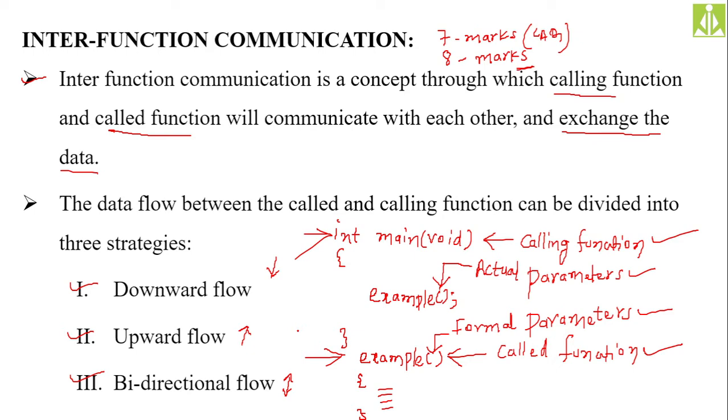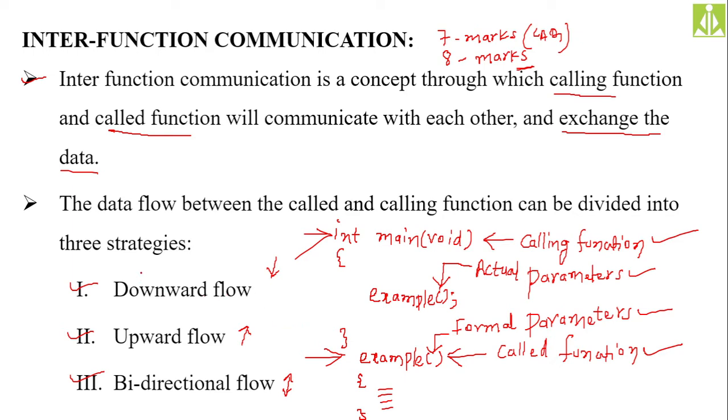Or they may ask this question in another way: what is call by value and what is call by reference. That also very soon we will try to understand. If they ask this question, for that also you have to write the concept of interfunction communication only. Because the first type of communication, downward flow, is the example of call by value, and the remaining two, upward flow and bidirectional flow, are the examples for call by reference.